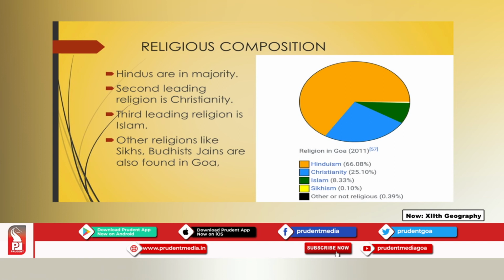Then the second most important religion in the state is Christianity, wherein almost 25% of the population of Goa belongs to this religion. Then third is Islam, and other important religions found in the state are Sikhs and Jains, and there are other religions fewer in number. So, Hindus are in majority, the second leading religion is Christianity, third is Islam, then you have Buddhists, Jains and Sikhs who are found in the state.